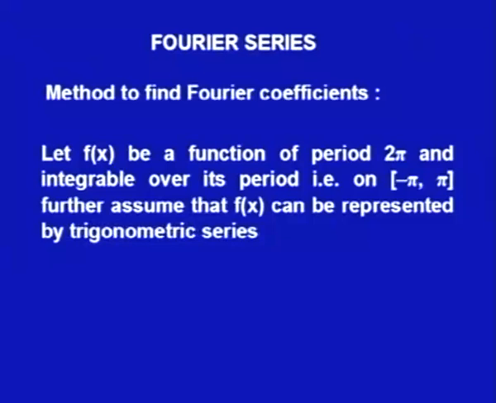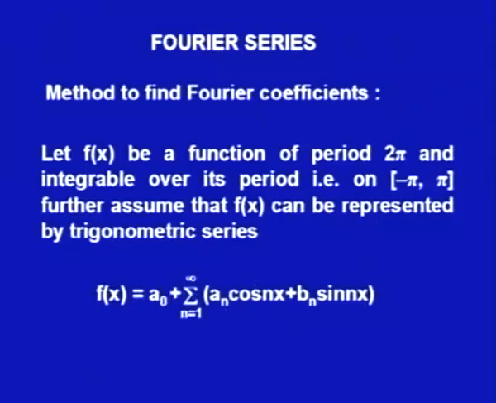First we are assuming that f x is a function of period 2 pi and it is integrable over its period. Whenever it has period 2 pi, normally we write the integral from minus pi to plus pi rather than from 0 to 2 pi. This is a convention, we can write anything, but normally we write minus pi to plus pi. Further assume that f x can be represented by the trigonometric series as a naught plus summation n running from 1 to infinity a n cos n x plus b n sin n x.